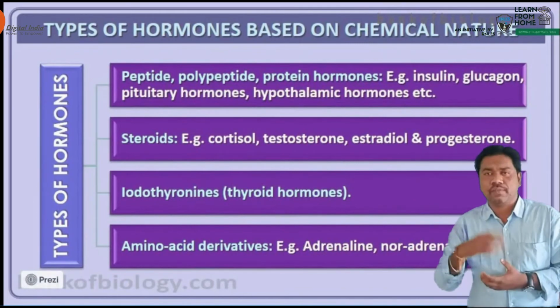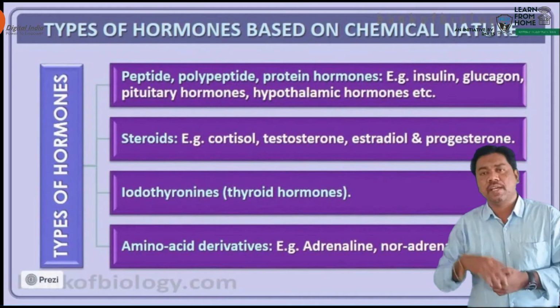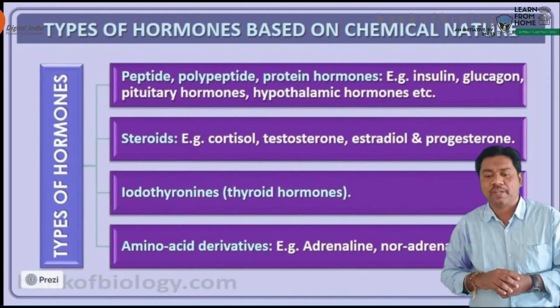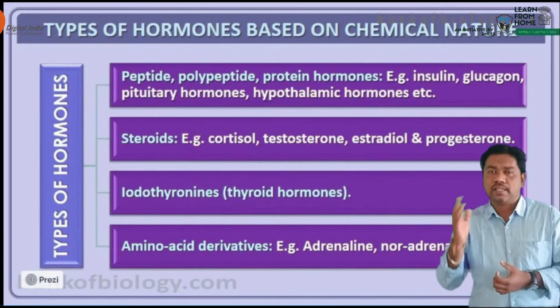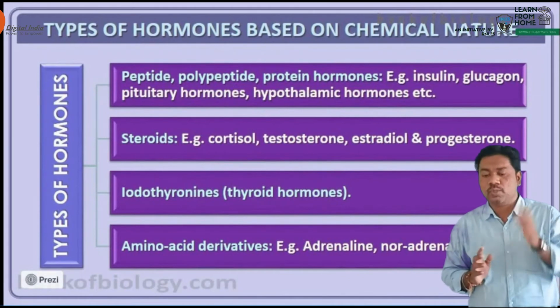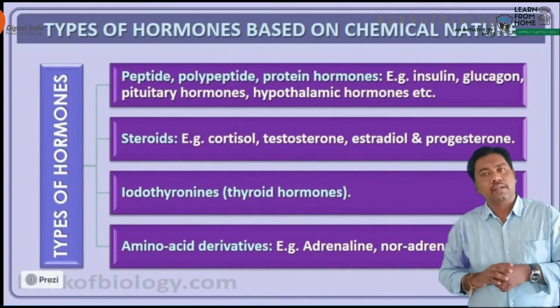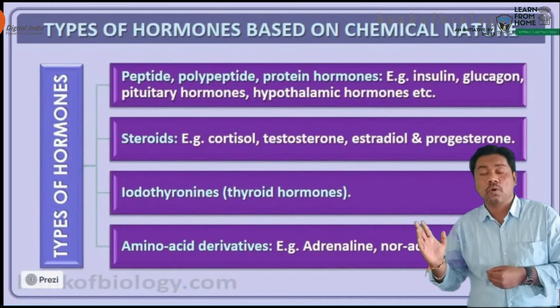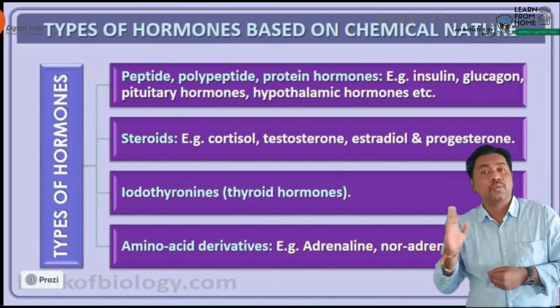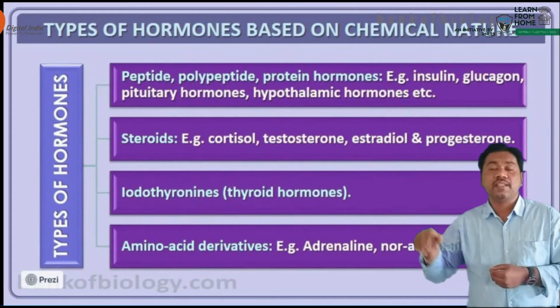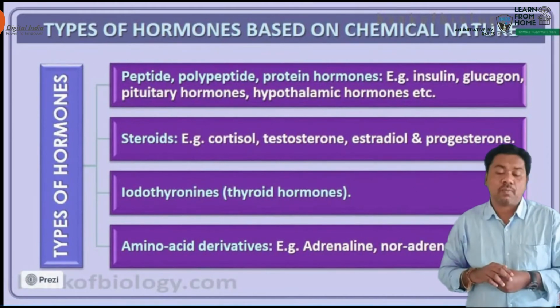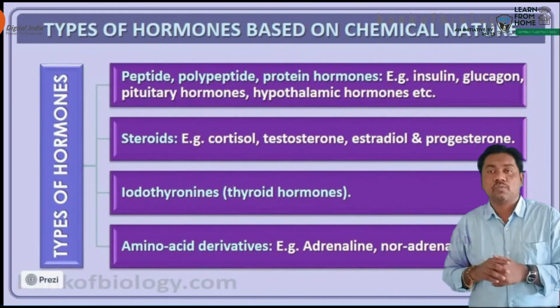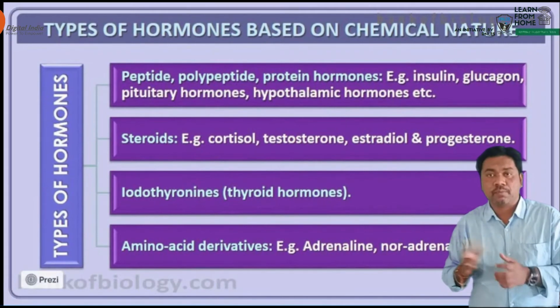What is the example of this category? The example is the insulin hormone. What is the hormone, beta? Insulin. And the second one is the glucagon hormone. Insulin helps in lowering the glucose level in blood. But glucagon, which is produced from the alpha cells, increases the glucose level in our body. Both hormones exhibit an antagonistic nature to each other.